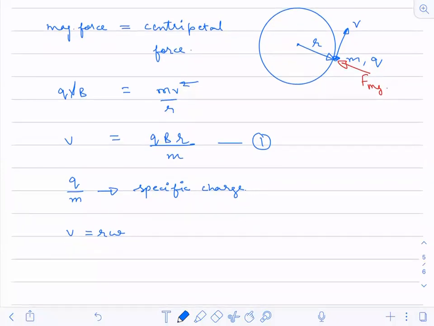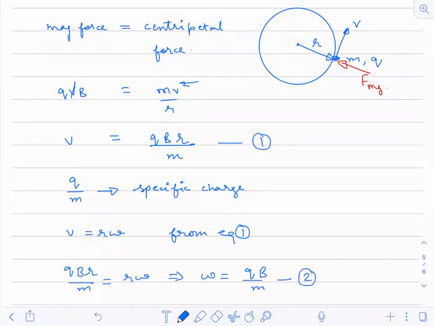QBR by m is equal to r omega. This implies omega value will become QB by m. This is our second equation.